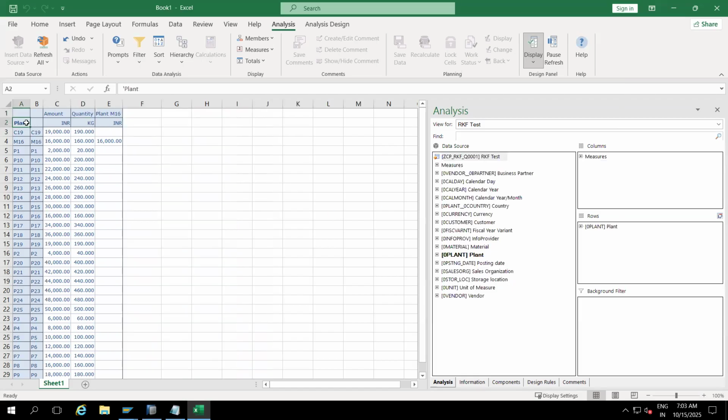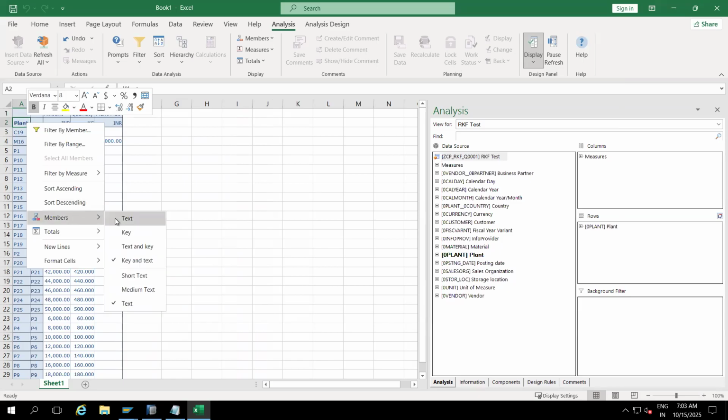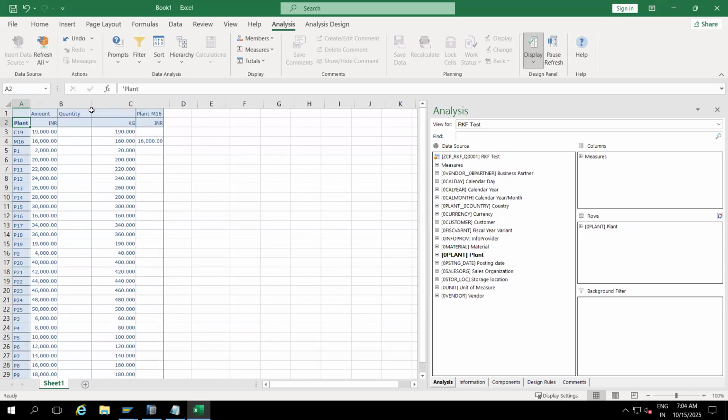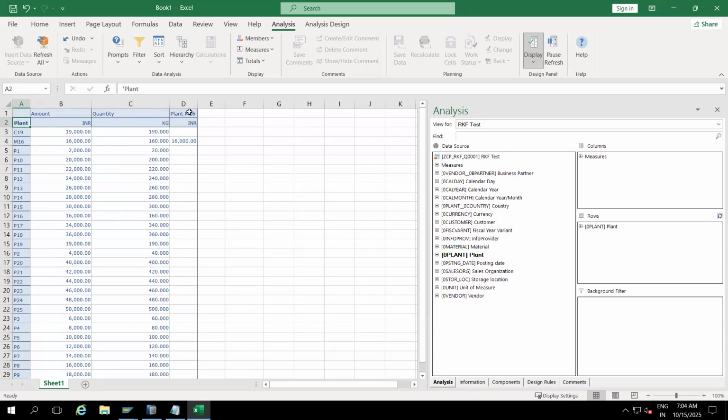So every time it is coming keys. We need to do it like this. Now the description is changed. You can see now plant is saying, okay, plant M16 only displaying. Remaining values I don't want to look at. So I am responsible for only this plant. Clear, right? RKF features: in the separate column, it will display only whatever value you restricted, instead of checking all the columns. Clear, right?